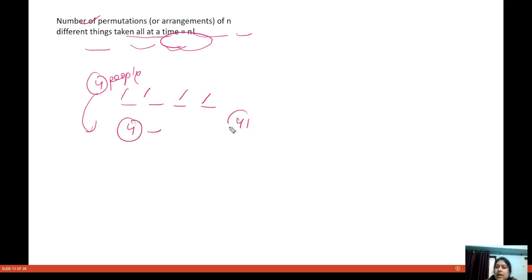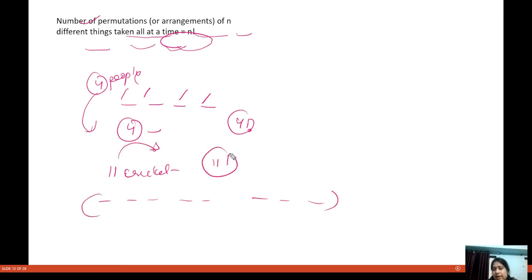We can do that in how many ways? Factorial four ways. 11 cricket players are given to us and the batting order is to be decided. We can do this in how many ways? Factorial 11 ways, because we are given no restriction. That is what they mean by the number of permutations of n different things taken all at a time.